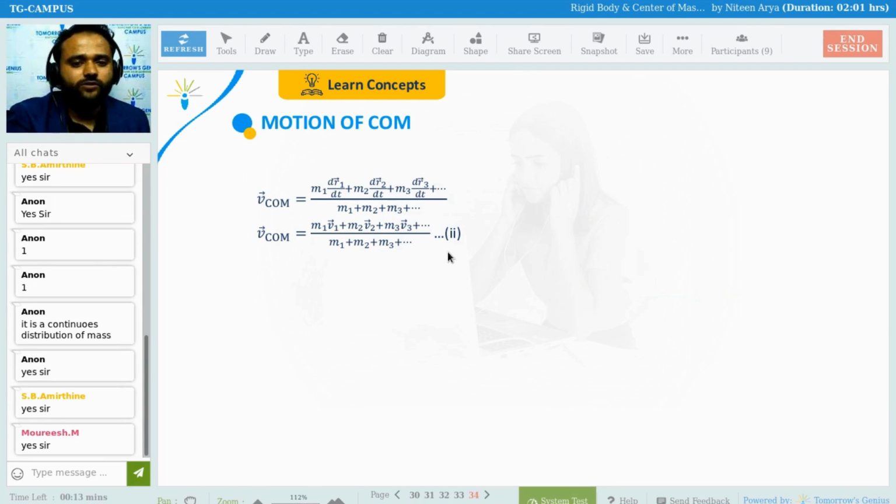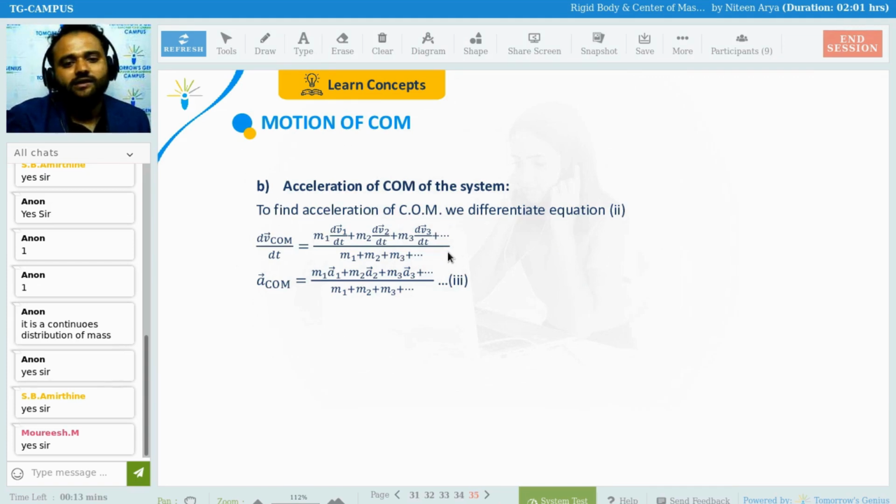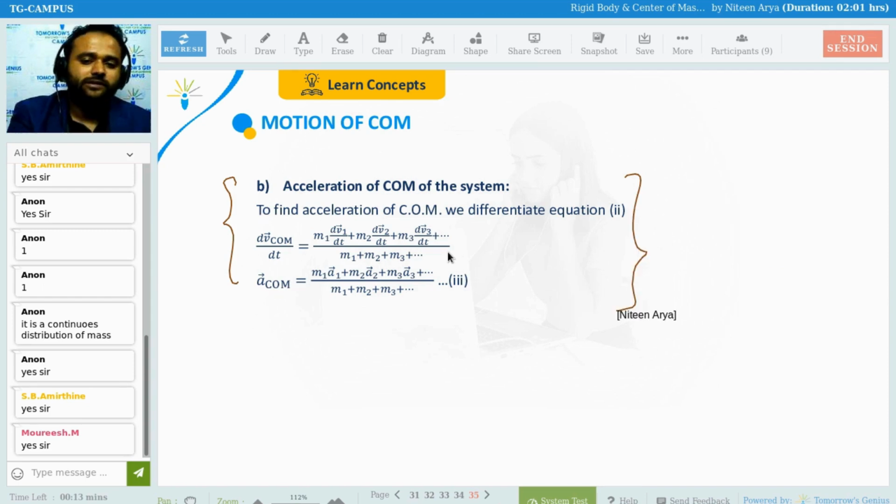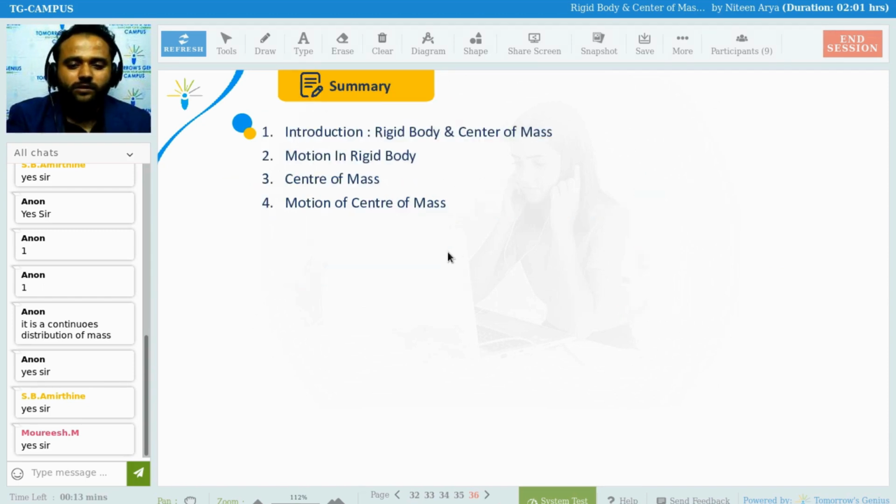The center of mass motion is going to be in this way. I already explained in the previous page. In the same fashion, the acceleration of center of mass follows automatically. Again, when we differentiate the velocity of center of mass, we get the acceleration of center of mass. Nothing more as such. So this is done.